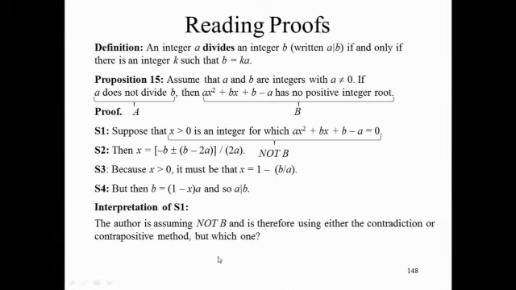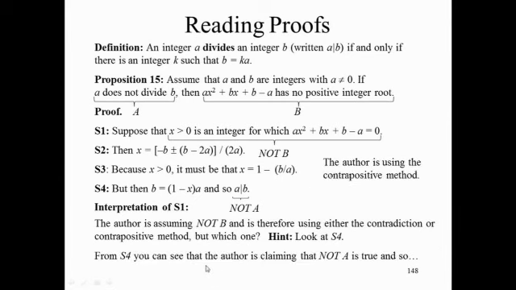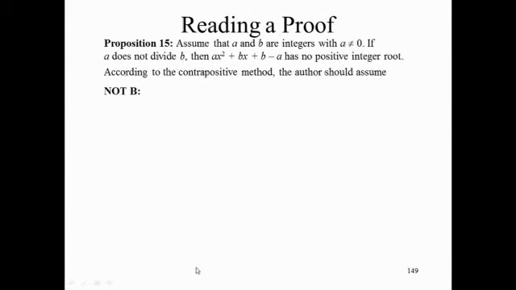How will you decide which one? What is the author claiming in S4? That a does divide b, and so that is not A. That is precisely the indication that this is a proof by contrapositive. Now we know that this is going to be a contrapositive method. So what should the author assume? That B is not true, which is precisely what the author has written here: x greater than 0 is an integer for which ax squared plus bx plus b minus a equals 0. And what does the author have to show? That A is not true.